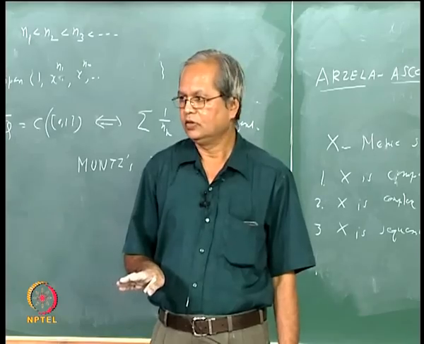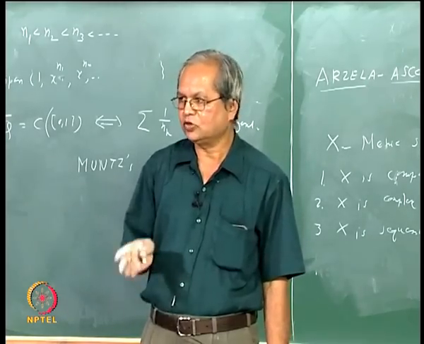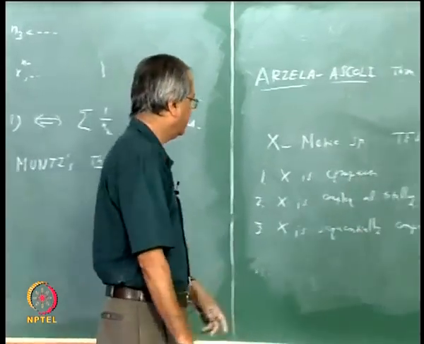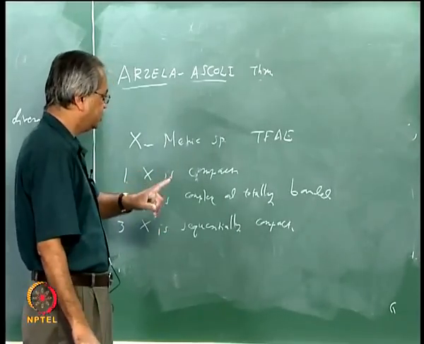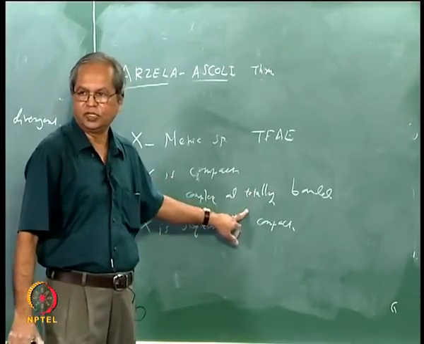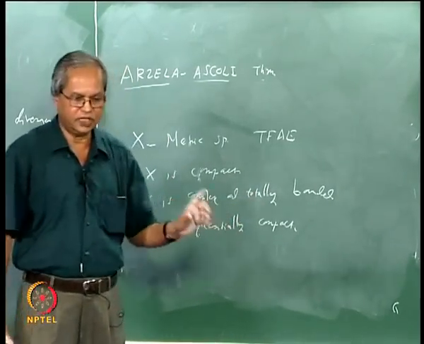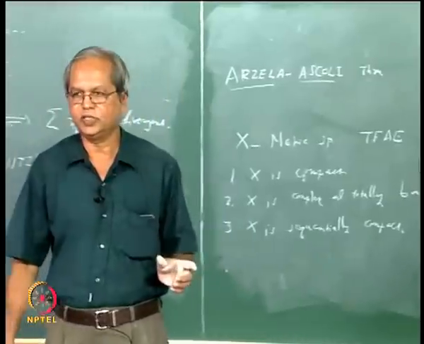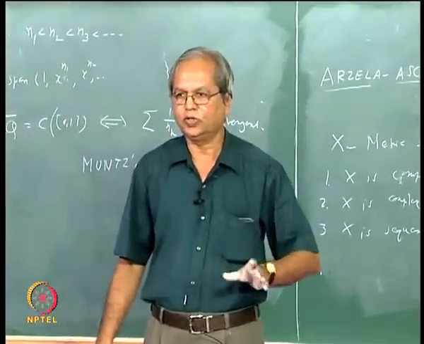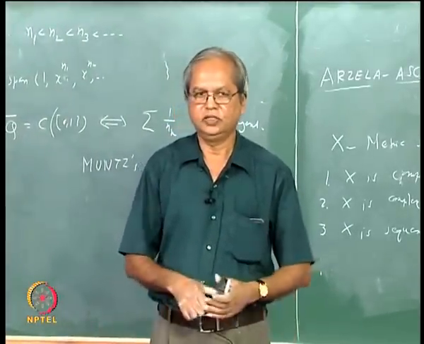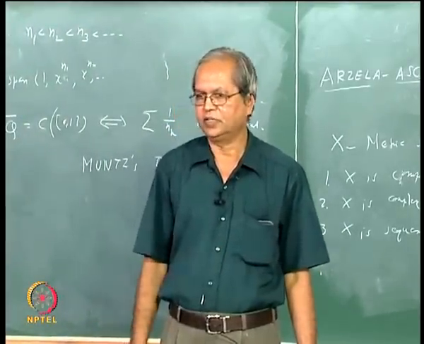A compact set is always closed and bounded, only the converse may not be true. For the converse to be true, just bounded is not enough, what we require is totally bounded. In finite dimensional spaces boundedness and total boundedness are the same, but these are different in infinite dimensional spaces.